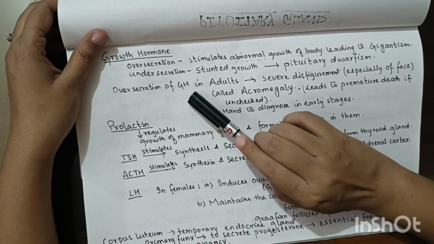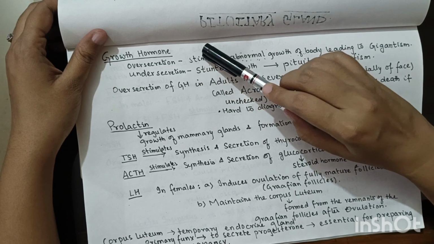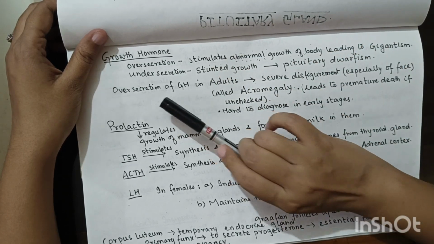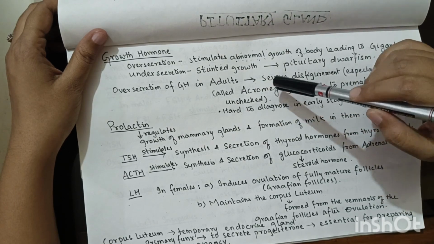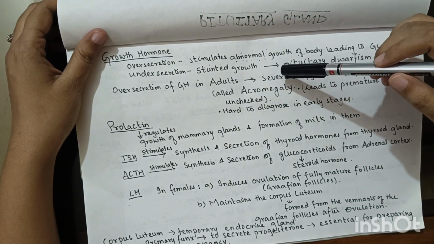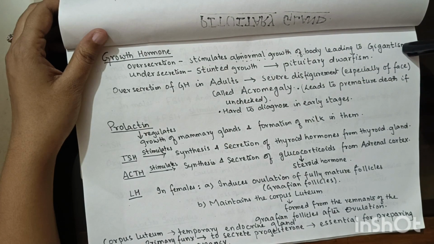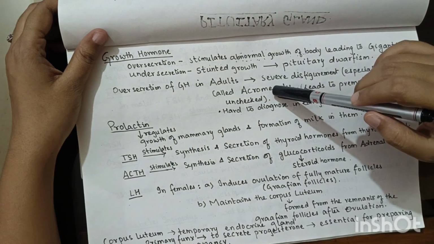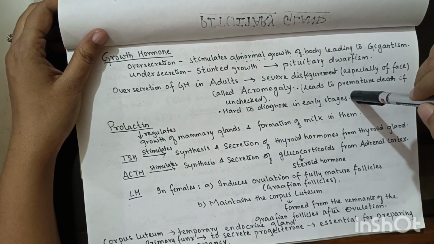Oversecretion of growth hormone in adults. Here we saw oversecretion of growth hormone during childhood, but oversecretion of growth hormone in adults will cause acromegaly. This acromegaly is severe disfigurement, especially of the face. Acromegaly leads to premature death if unchecked, and this is very hard to diagnose in early stages.